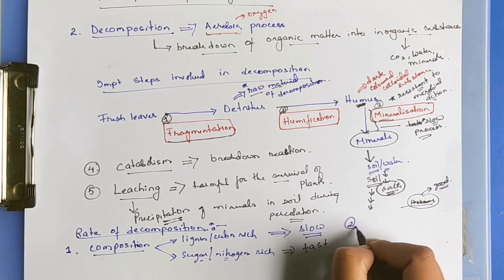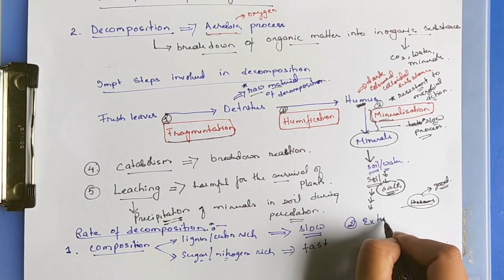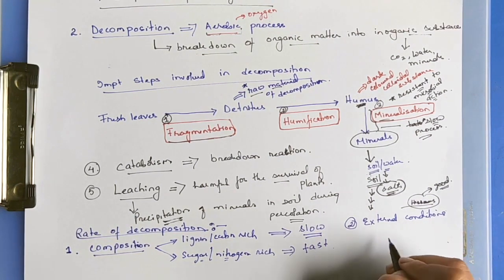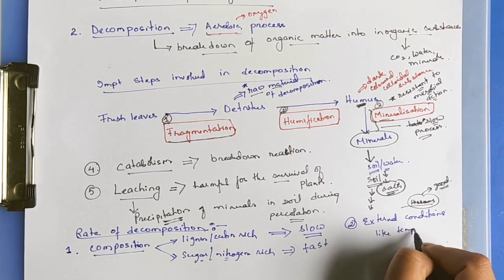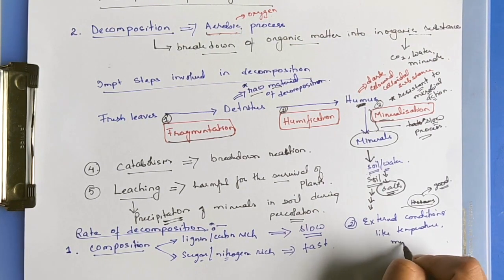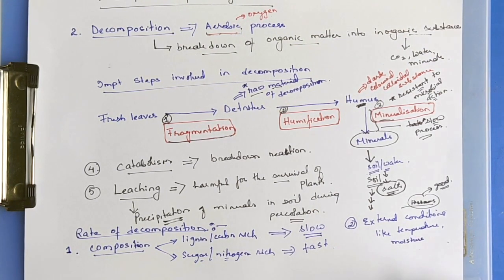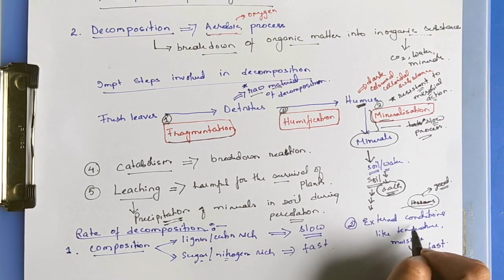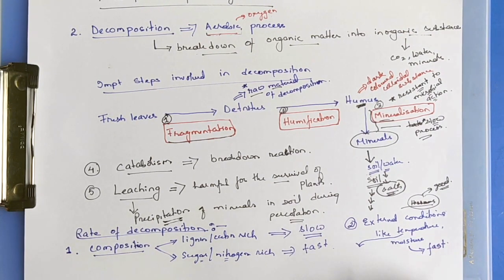The second factor is external conditions, like temperature and moisture level. If the moisture is sufficient, then the rate of decomposition would be fast, and if the temperature is optimum, then the rate of decomposition would be fast.